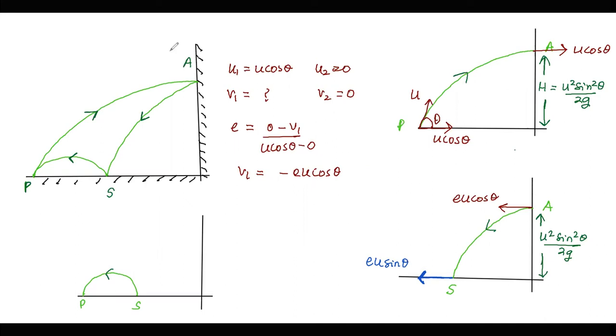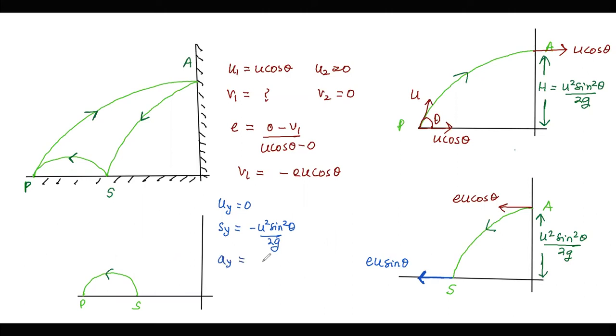Now we are going to determine the y component of velocity as the particle moves from A to S. The y component of velocity can easily be calculated. The initial velocity at A is 0. Displacement is equal to minus u square sine square theta by 2g.